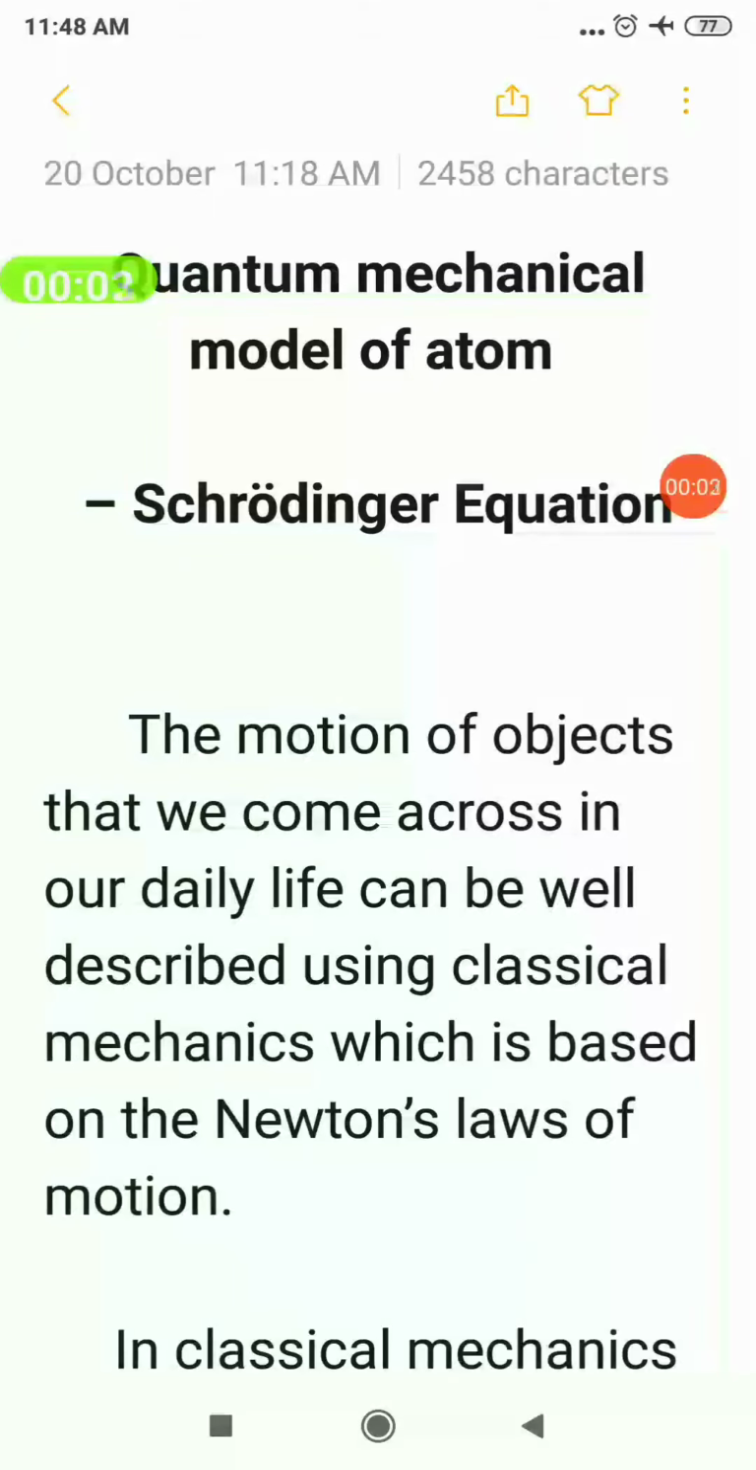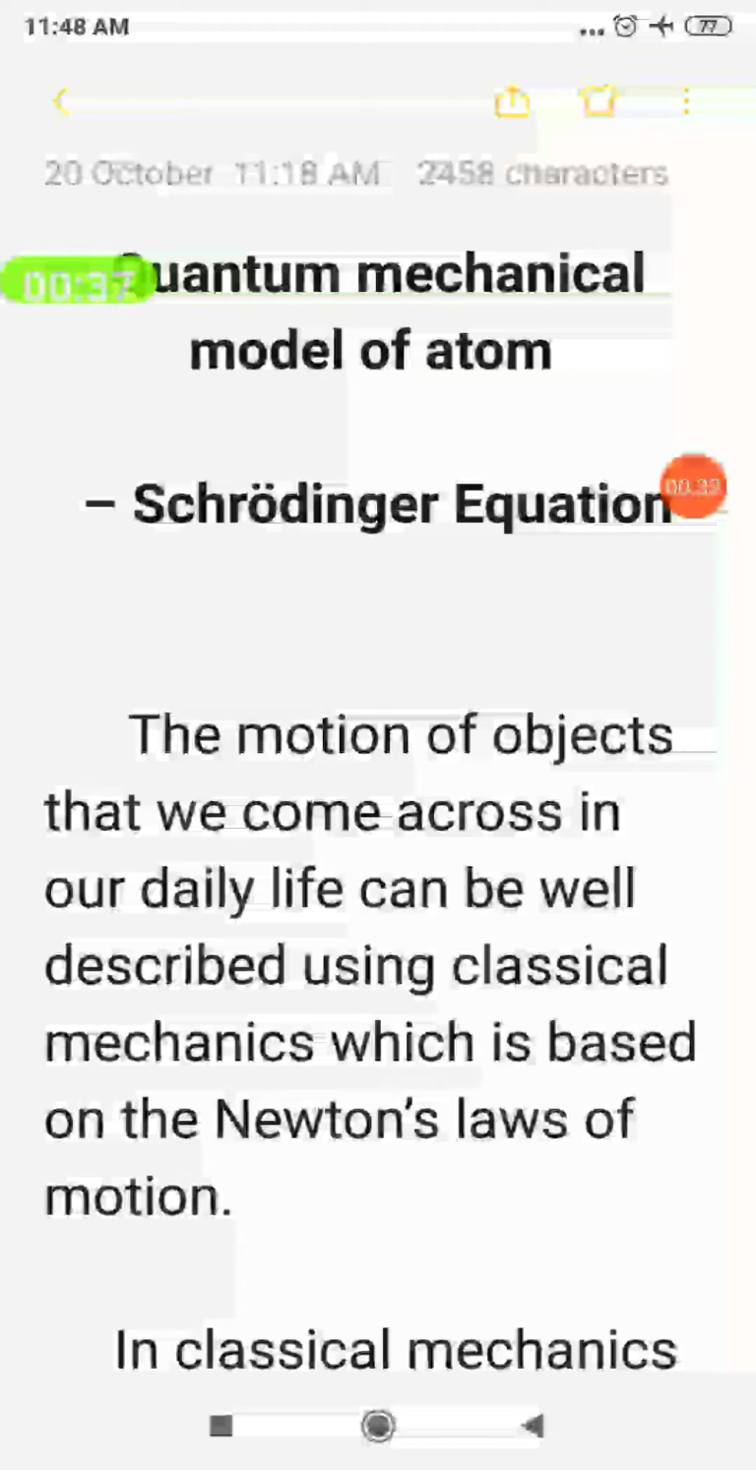So far, we have seen the various atomic models proposed by different scientists like John Dalton, J.J. Thomson, Rutherford, Niels Bohr, and so on. Isn't it? Yes. And each and every model had a drawback. So to overcome all those drawbacks, a new model was necessary. So in order to overcome all those difficulties, another model of an atom was proposed by Erwin Schrödinger, and this model is called the quantum mechanical model of an atom.